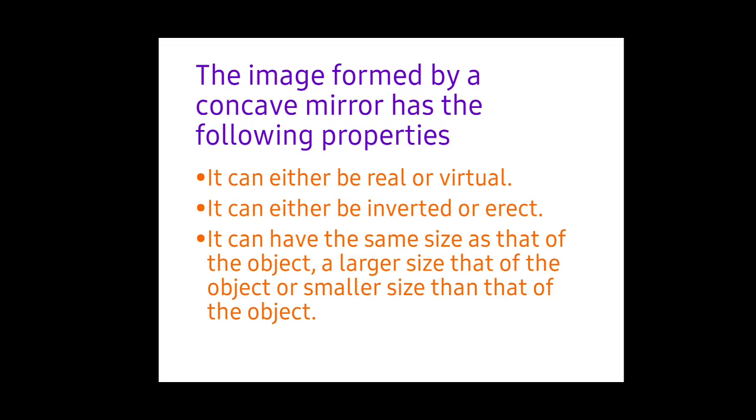Next, the image formed by a concave mirror has the following properties. It can either be real or virtual. It can either be inverted or erect. It can have the same size as that of the object, a larger size than the object, or a smaller size than the object. So sometimes it may be the same, sometimes it may be larger, or sometimes it may be smaller also. It all depends upon the distance between the object and the mirror.